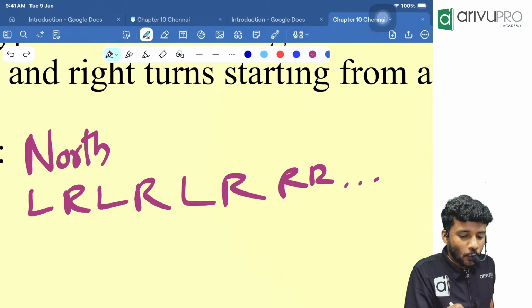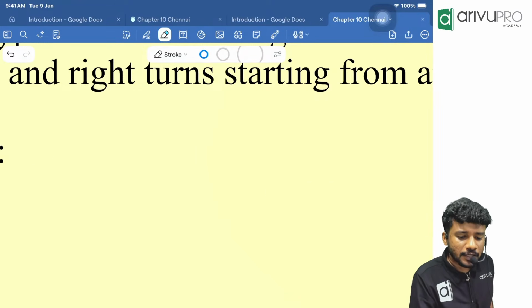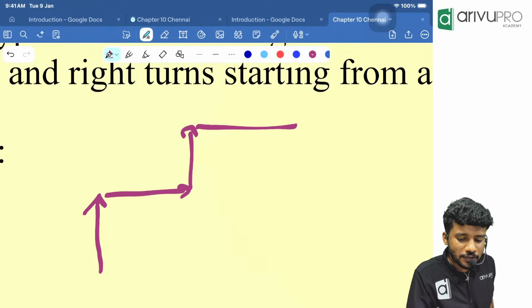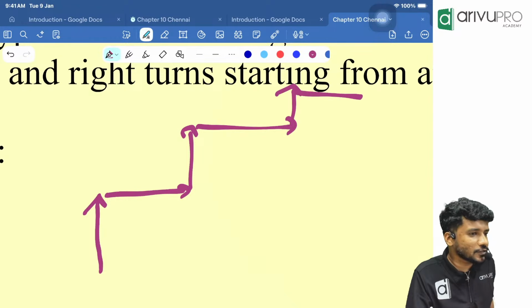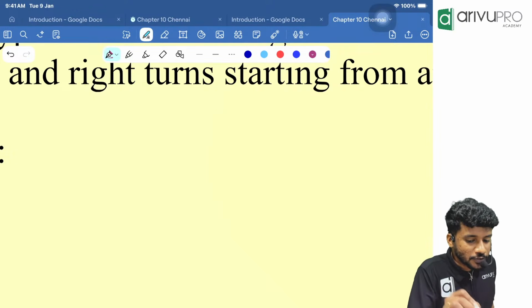Now, if you were in the examination hall and you were studying with the ICA material, your answer would be: initially Nithin went north, then took a right turn, then a left turn, and so on. Likewise, you will draw. But we are not going to use that method.